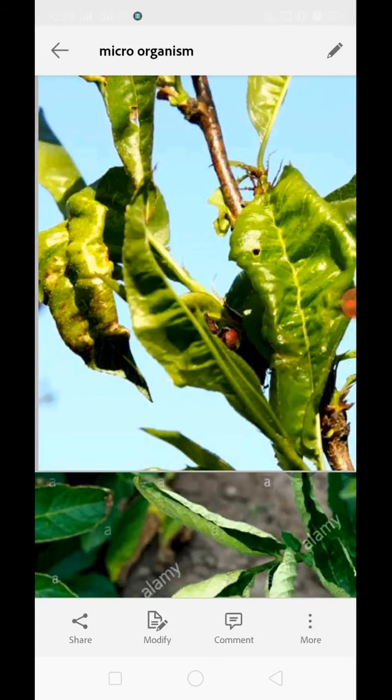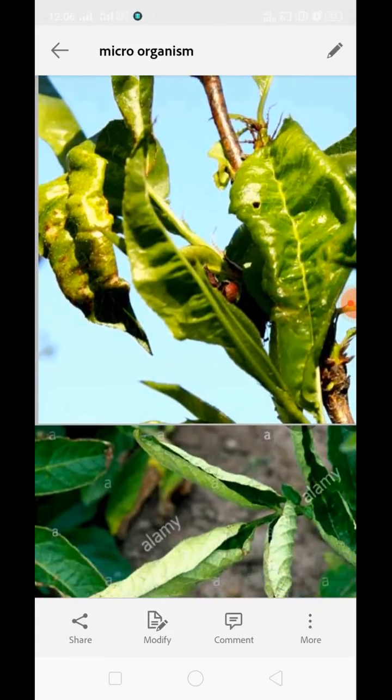In both conditions, the part of the leaf which was flattened to absorb more and more sunlight is now getting coiled up, or the surface area decreased due to coiling up. Hence, in this way, it affects the photosynthesis rate as well, and obviously because of it, the rate of photosynthesis will reduce and the production of fruit from the plant will also get reduced.